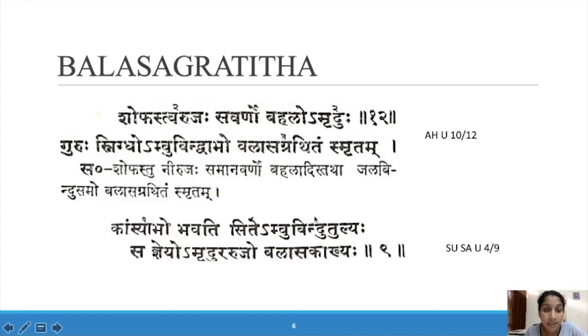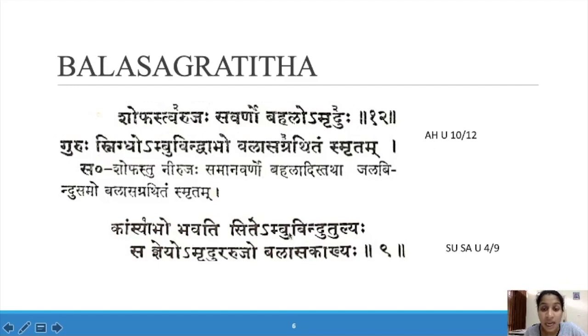In Sushruta Samhita: Kamsyabho Bhavati Sithe Ambu Bindu Tulyaha Sanjneyo Amrudu Arujo Balasakakhyaha. Kamsyabho Bhavati Sithe: in the Shukla Bhaga only, Kamsyabho. Kamsya means bronze, so the color resembles bronze.